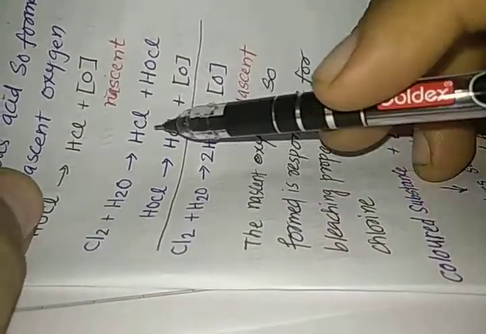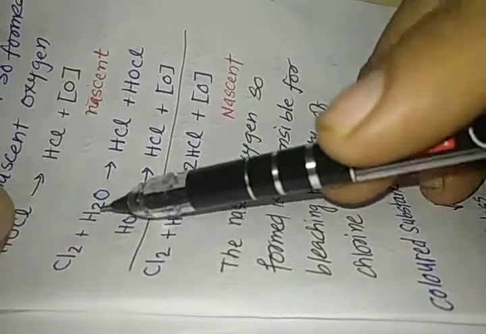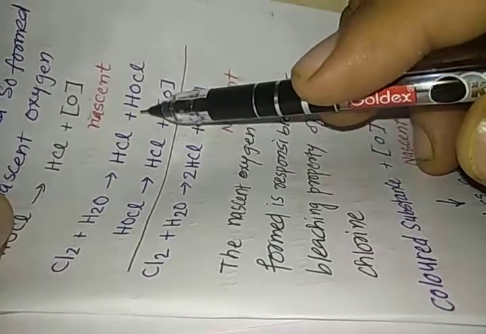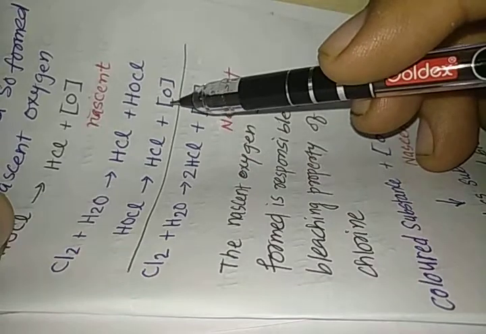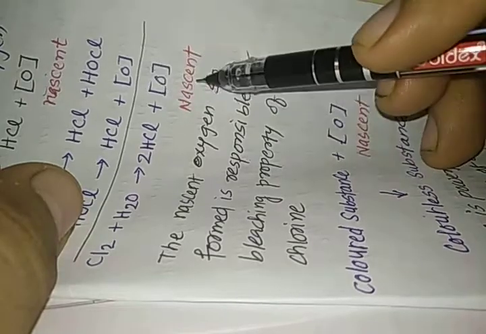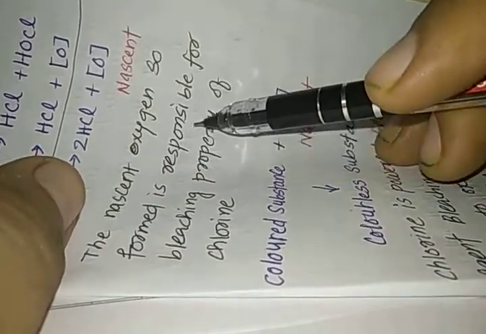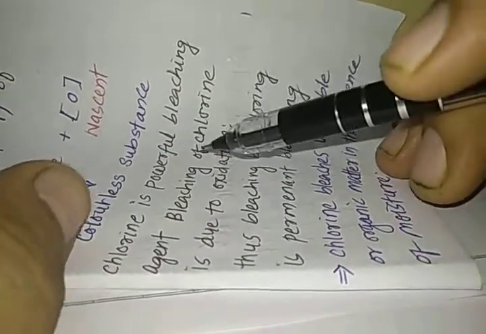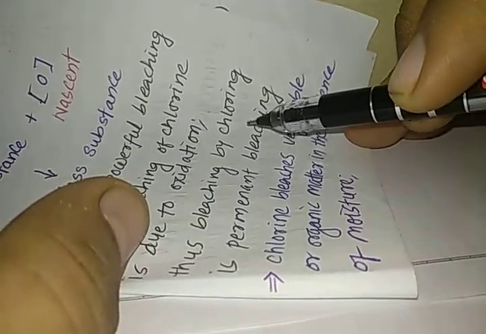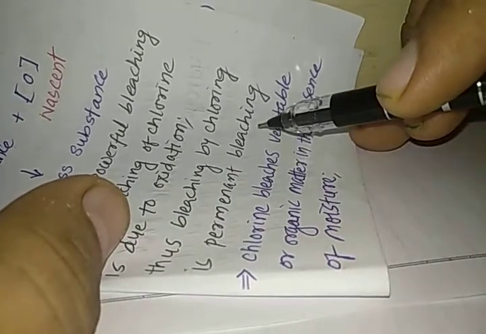So when we add both these reactions, we get Cl2 plus H2O gives HCl plus HOCl. HOCl again gives nascent oxygen and HCl. So ultimately Cl2 plus H2O gives 2 HCl and nascent oxygen. This nascent oxygen so formed is responsible for the bleaching property of chlorine. So a colored substance reacts with this nascent oxygen and turns into a colorless substance. Chlorine is a powerful bleaching agent. So bleaching by chlorine is due to oxidation. Thus bleaching by chlorine is permanent bleaching, and chlorine bleaches vegetable or organic matter